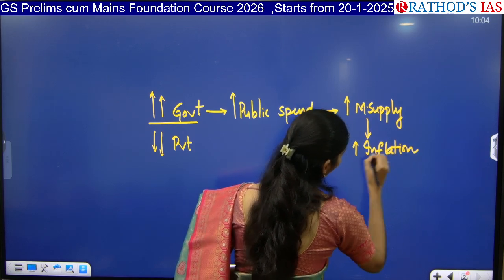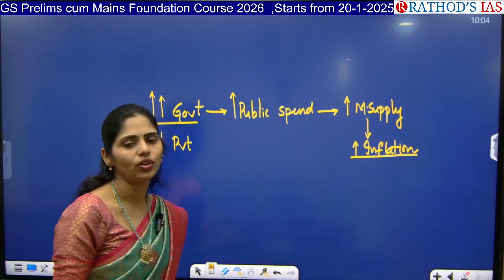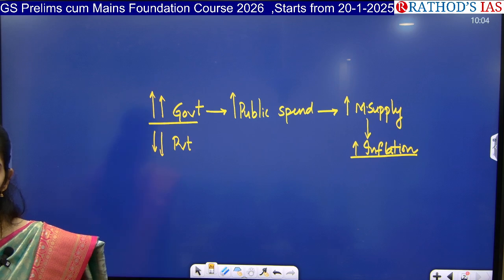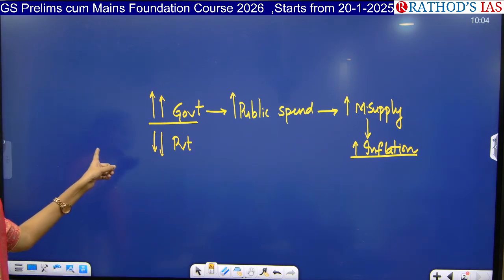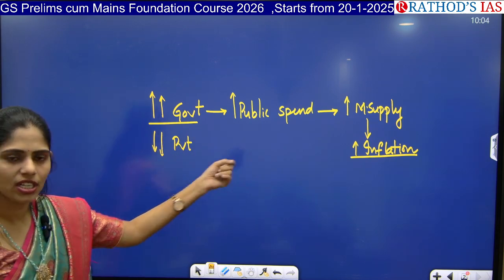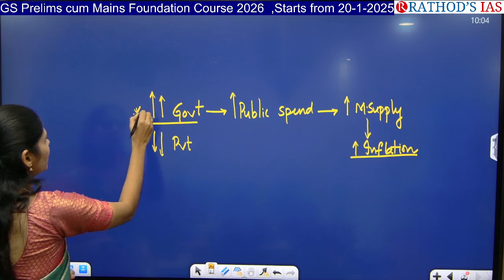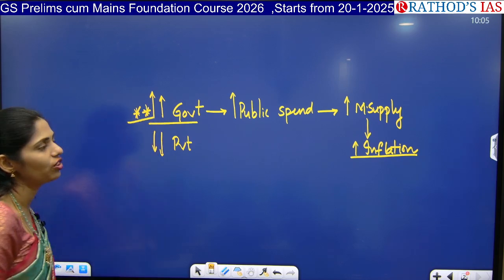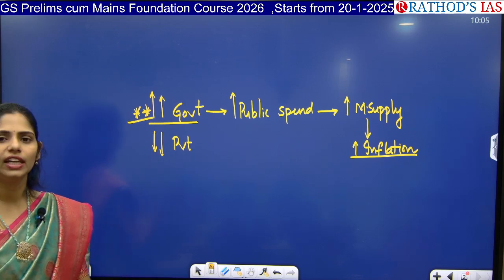We are constantly getting, from the last 1 week, articles regarding increasing inflation in our country. So can you see the link between increasing government investment and inflation? Yes, right. It is one of the important reasons, we can say, that because of increasing government investment, it is leading to inflation.